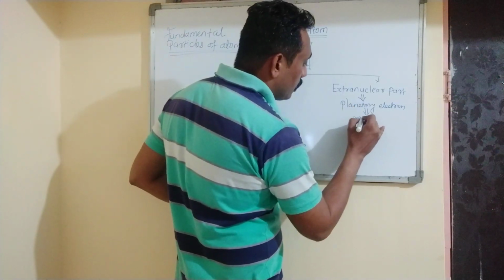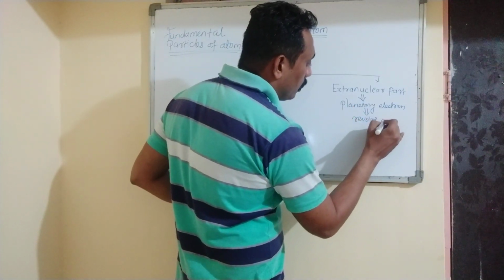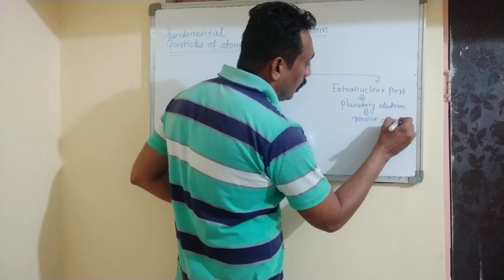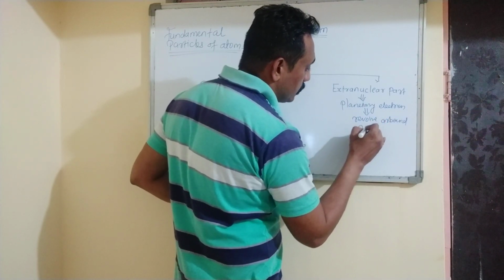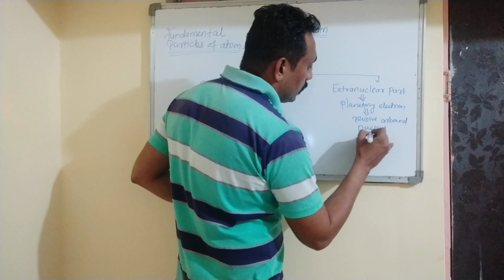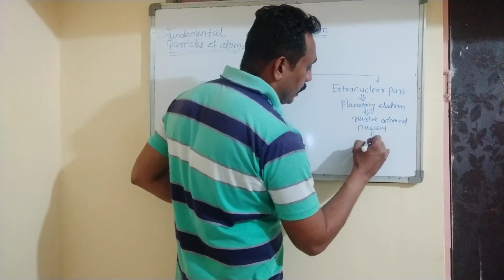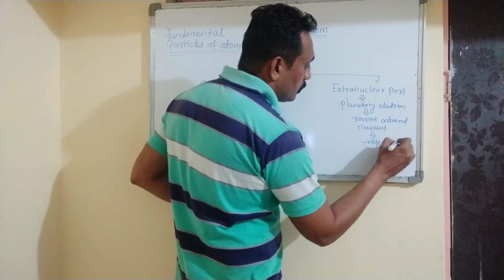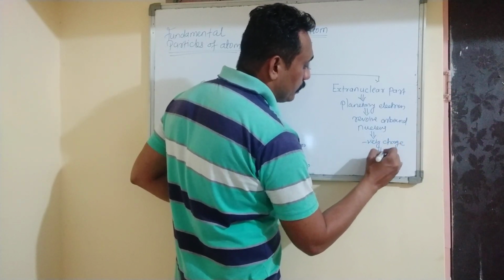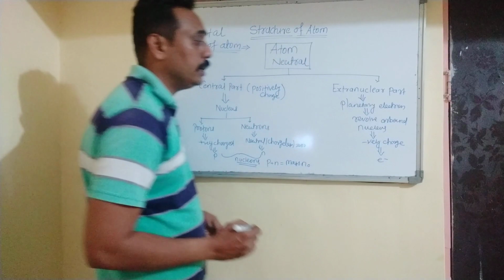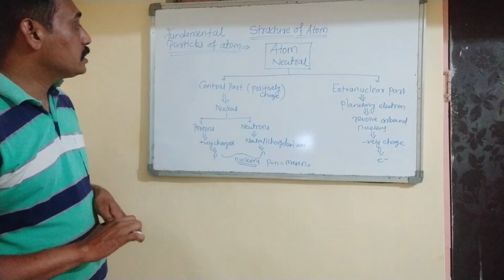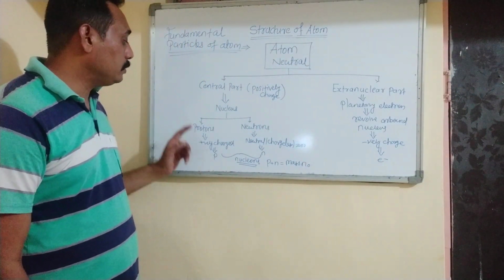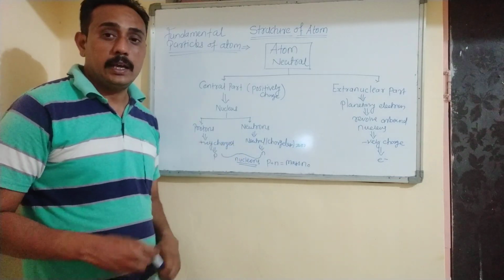So they revolve around nucleus, they are negatively charged and they are represented as E. So these are the basic fundamental particles of atom, that is proton, neutrons and electrons.